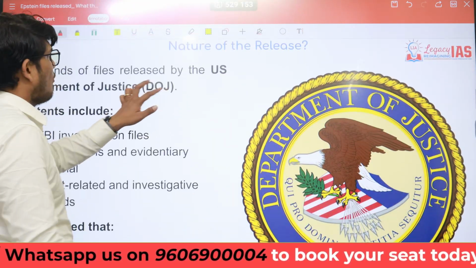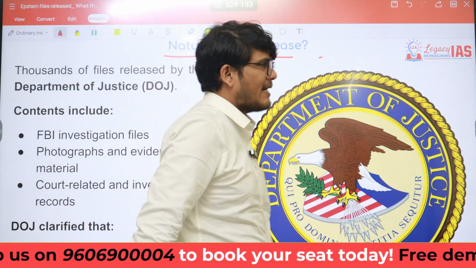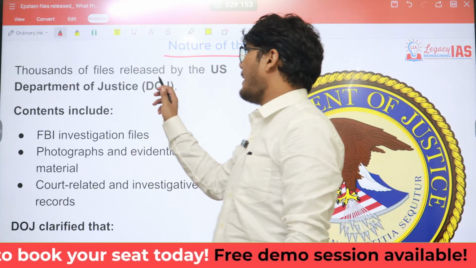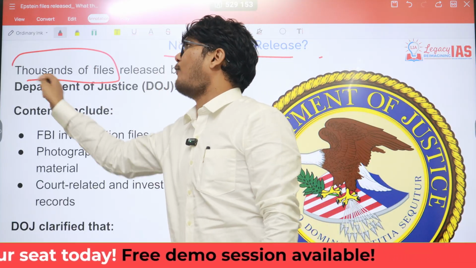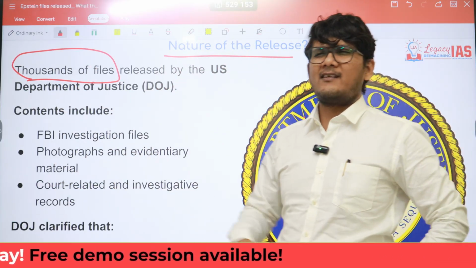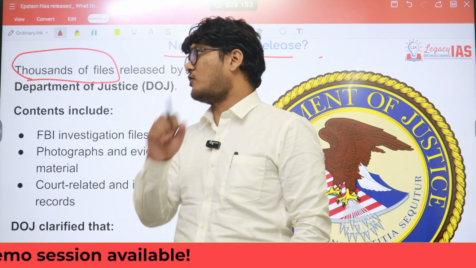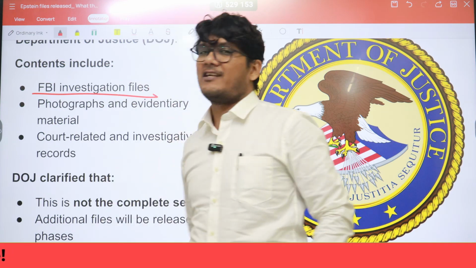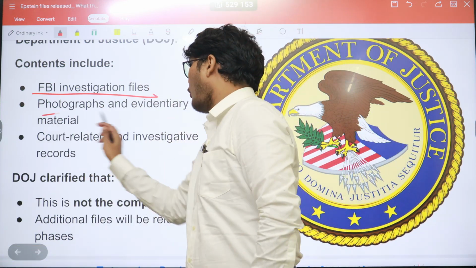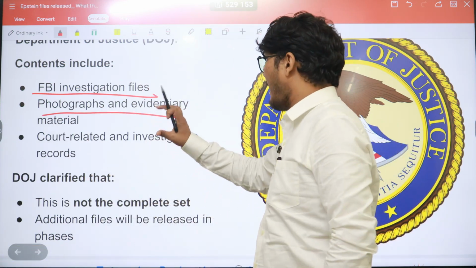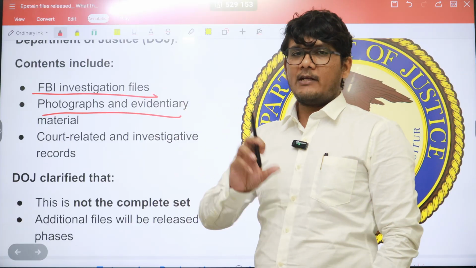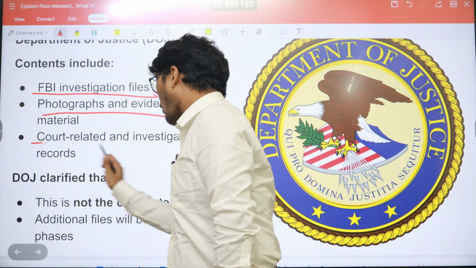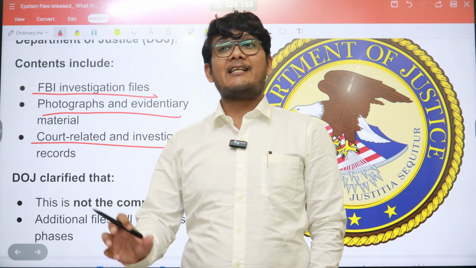What has been the nature of the release? The Department of Justice of the United States of America has released thousands of files, containing tens of thousands of pages. The content includes the FBI investigation, the photographs and evidentiary materials, meaning the materials which proved Epstein to be a sex offender, and court-related as well as investigative records.